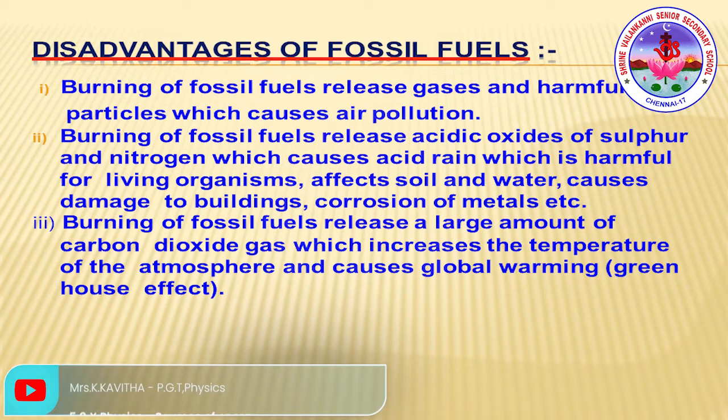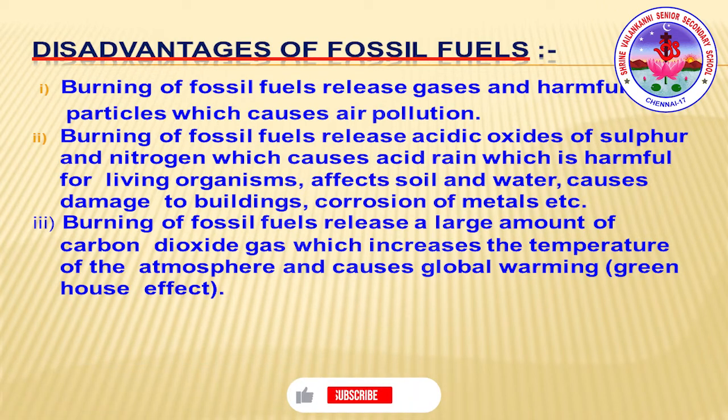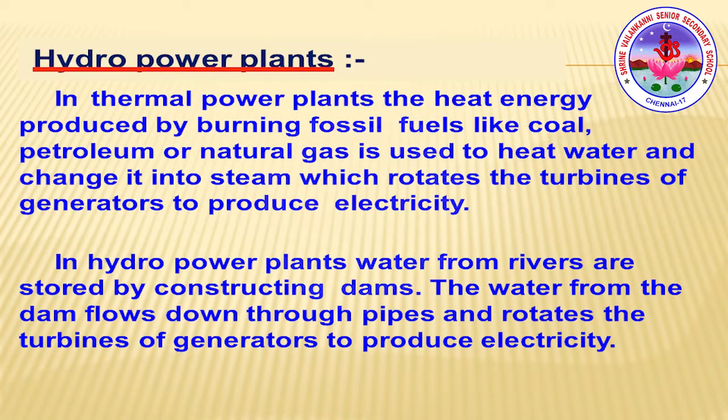Disadvantages of fossil fuels. Burning of fossil fuels releases gas and harmful particles which cause air pollution. It releases acidic oxides of sulphur and nitrogen, which cause acid rain. Acid rain is harmful for living organisms, affects soil and water, and causes damage to buildings and corrosion of metals. Burning of fossil fuels also releases large amounts of carbon dioxide gas, which increases the temperature. And when temperature increases, what will happen? Right, global warming. Hydropower plants.